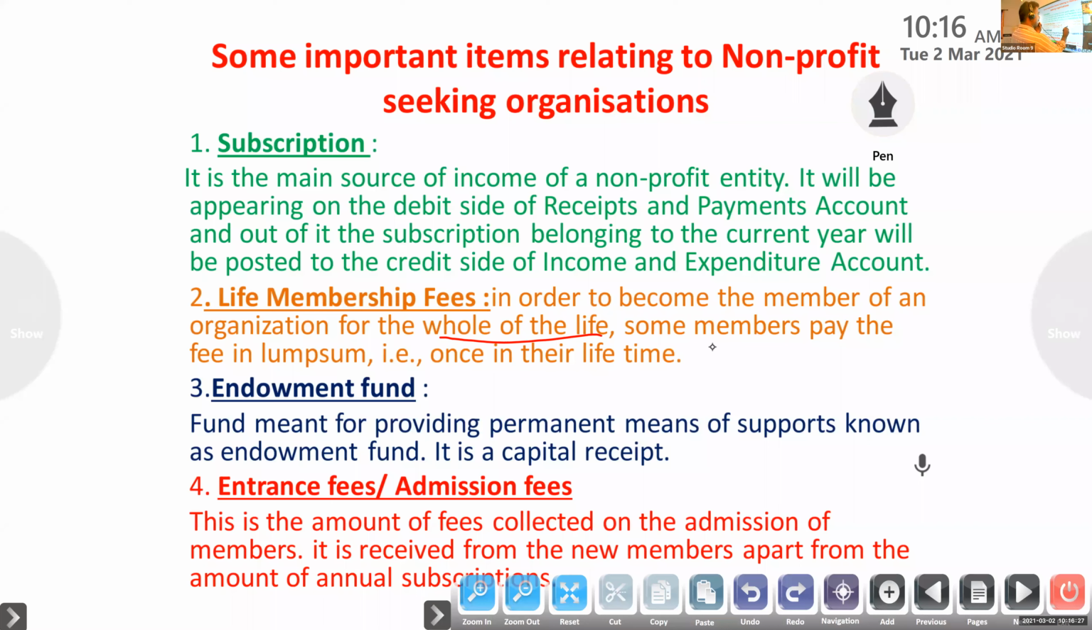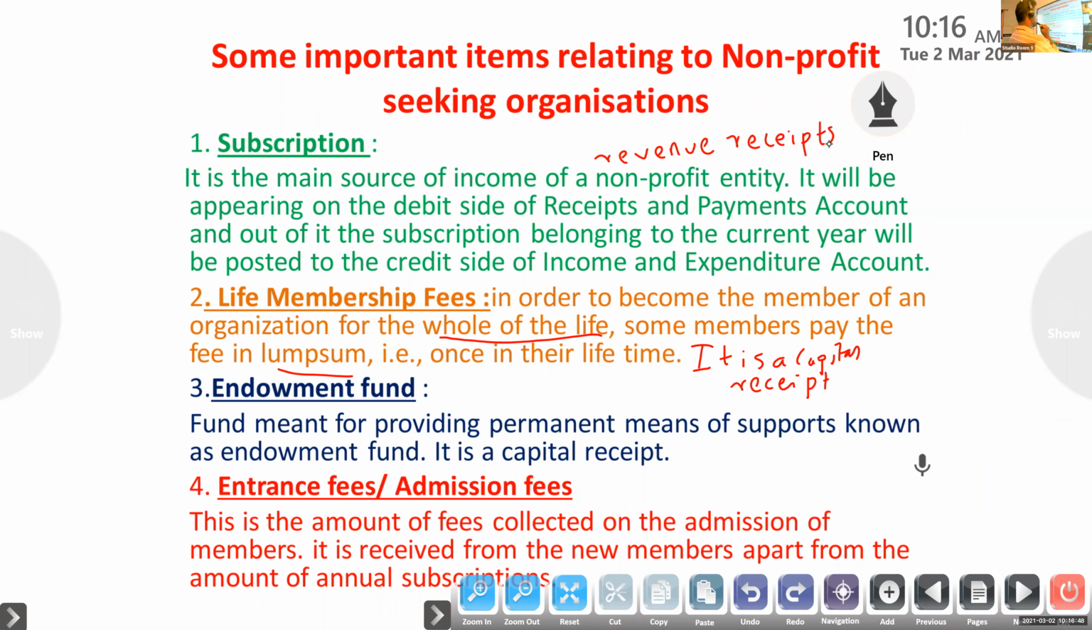So it is a capital receipt. Subscription is a revenue receipt, because we are getting it periodically. But life membership fees is a capital receipt.